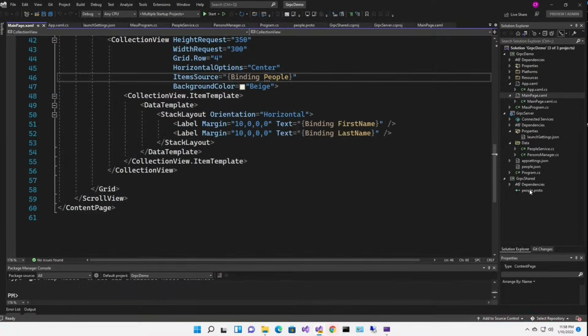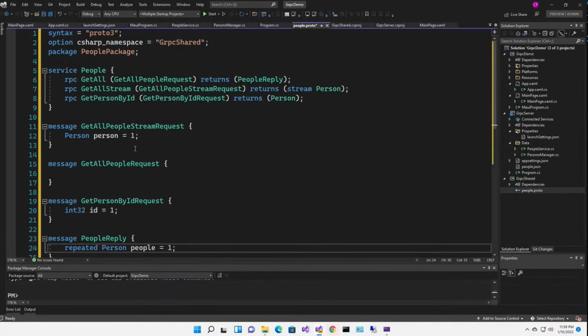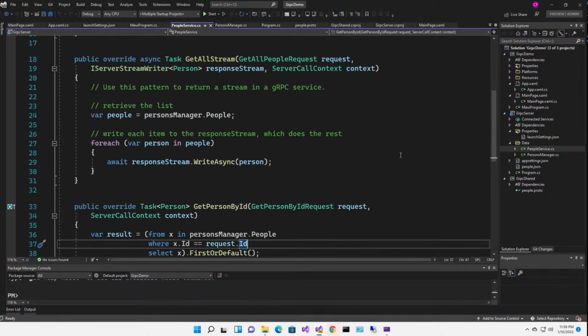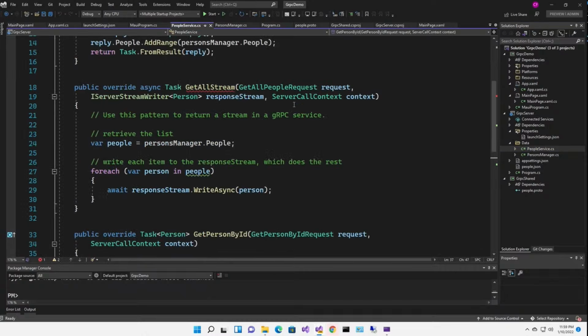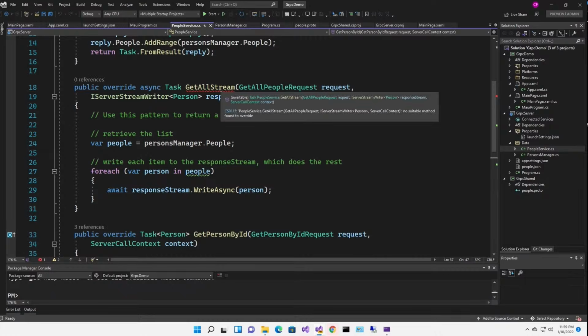To do that, we start at the proto level. I've added a special request message for getting a stream that passes a person. So now getAllStream, rather than taking a getAllPeople request, takes a getAllPeople stream request and returns the same thing. So just by doing this and building it, now when we go to our people service, it's going to expect this to be a get all people stream request. And that's exactly what it's complaining about.